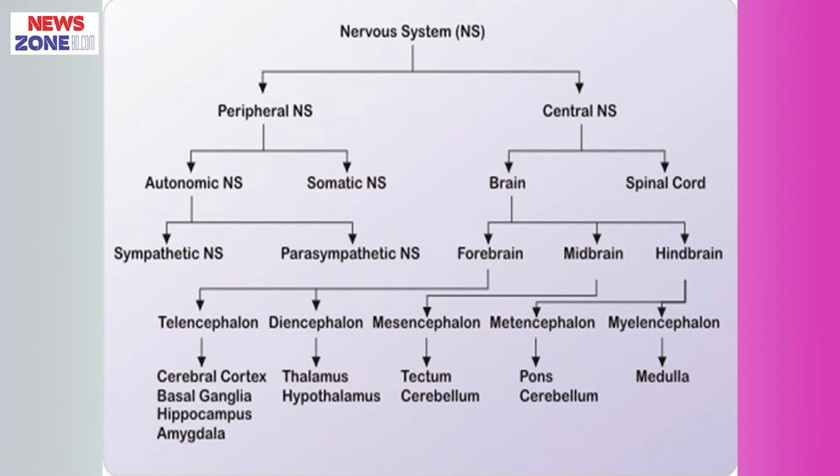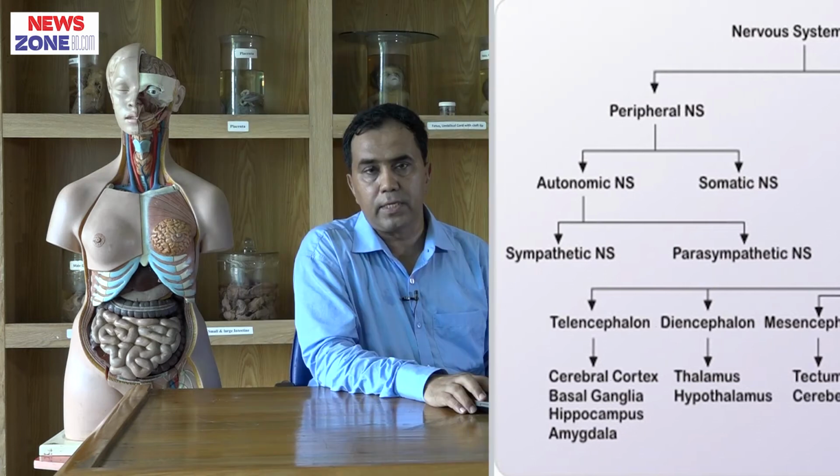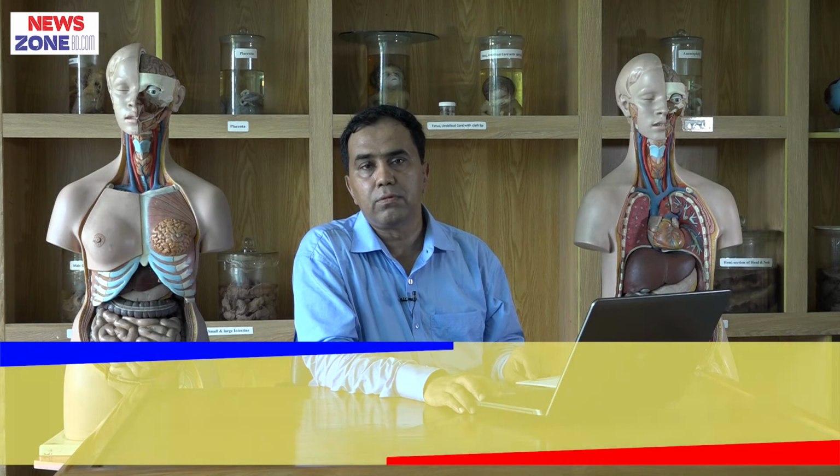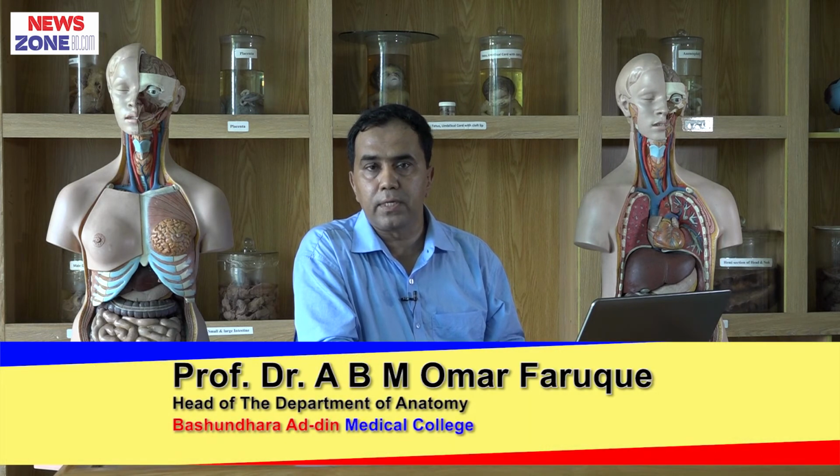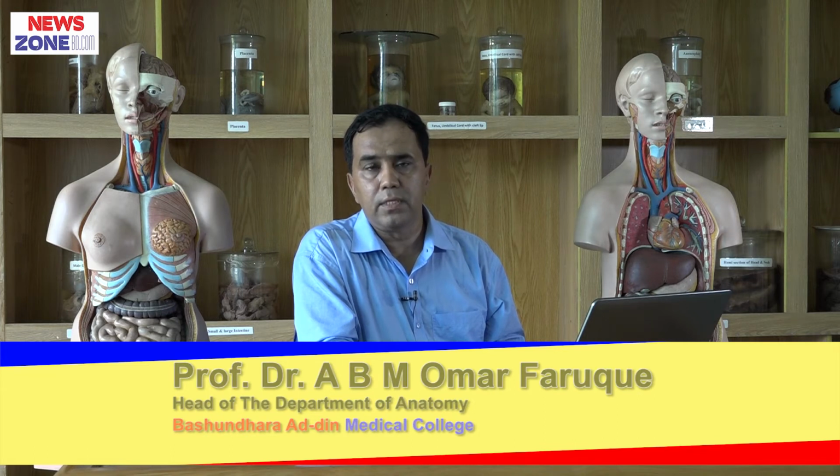The peripheral nervous system acts on our body in two ways: the somatic nervous system and the autonomic nervous system. The somatic nervous system is again subdivided into two parts: sensory and motor. The autonomic nervous system is again divided into two parts: sympathetic and parasympathetic. These are the basic fundamental subdivisions of the nervous system.